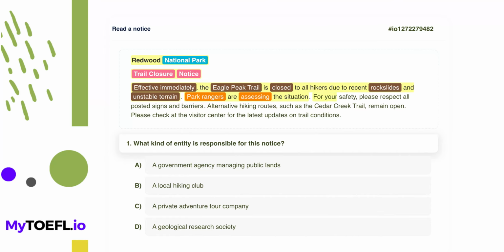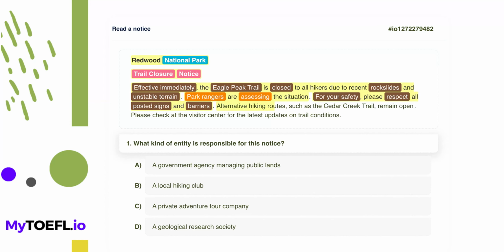For your safety, please respect all posted signs and barriers. This sentence gives a direct instruction to visitors. The phrase for your safety explains the motivation behind the rule. You are asked to respect or obey the posted signs and barriers, which are physical blockades stopping people from entering.